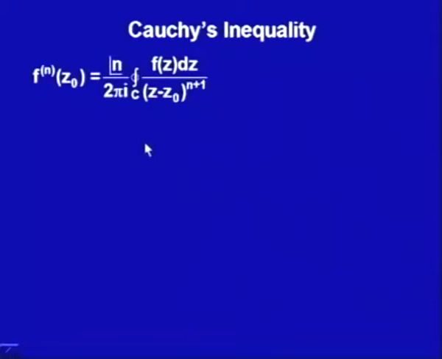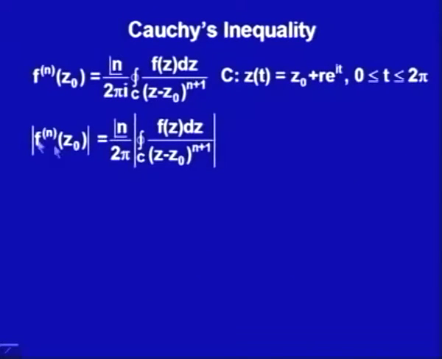Now, let us assume this C is any closed contour. Let us see if this is a circle centered at z naught with radius r. So, this C is my z(t) = z naught + r e^(it), where t is ranging from 0 to 2 pi. This is the parametric representation of the circle centered at z naught with radius r.